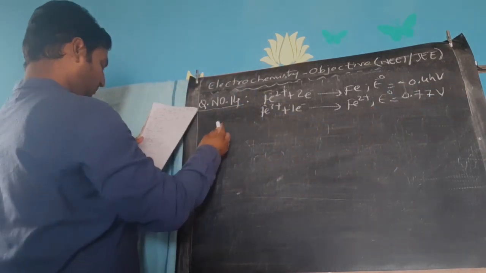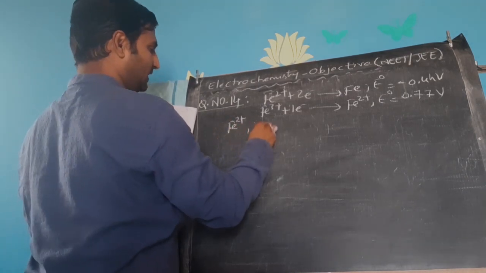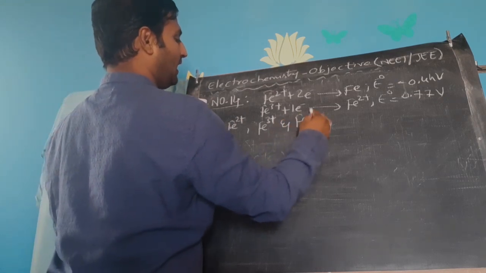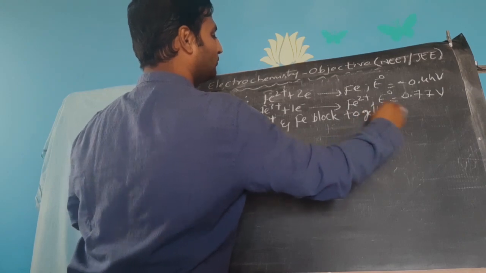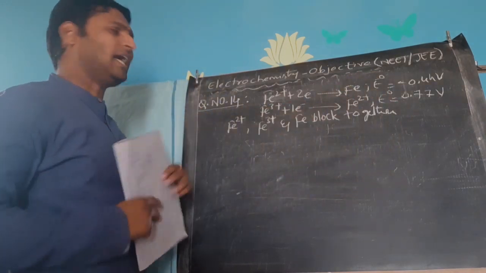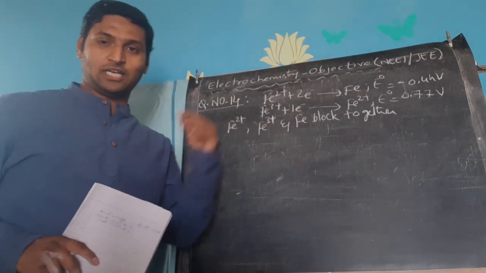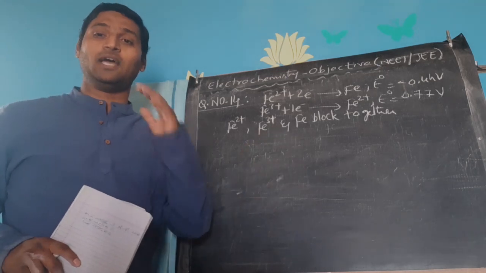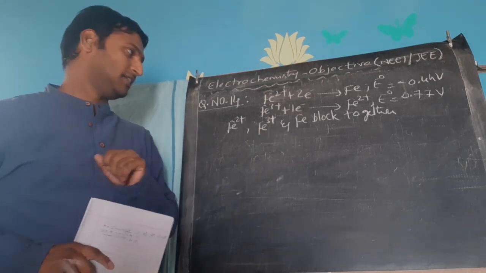Then he is asking, if a solution containing ferrous ions, a solution containing ferric ions, and a solid iron block are kept together, then what happens? He has asked whether ferrous concentration decreases, or ferric concentration decreases, or ferric concentration increases, or both the concentrations remain unchanged. This was the question. Right. Now you observe here.